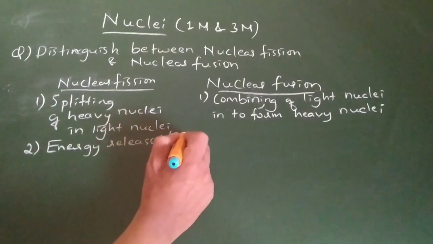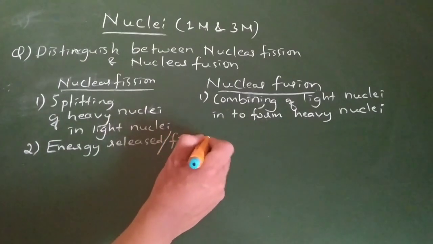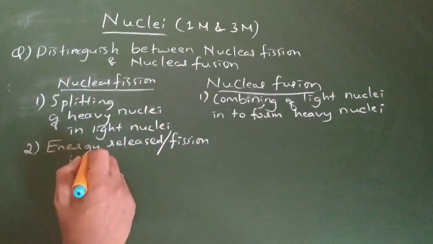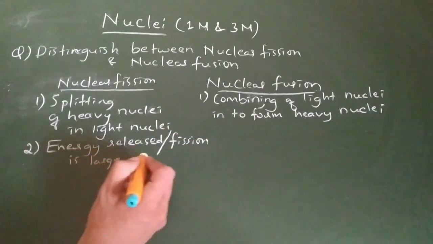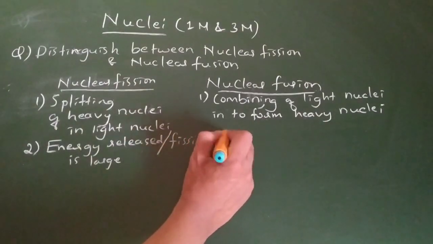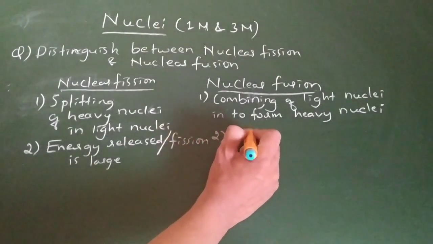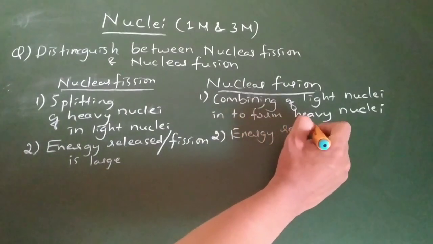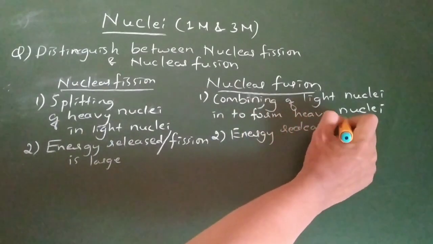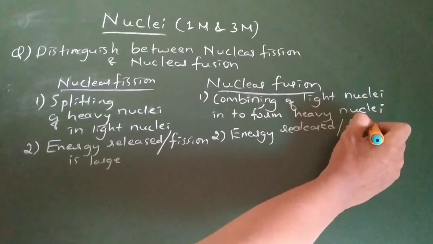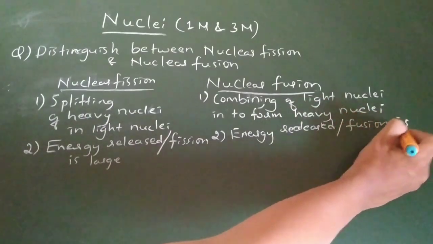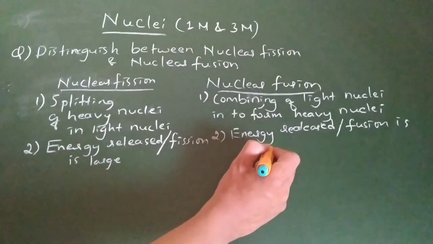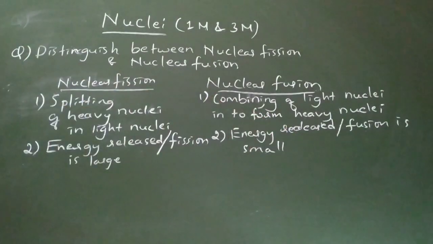Energy released per fission is large. Okay, this is one of the important points you must not forget. Energy released per fusion is small. Are you getting that?